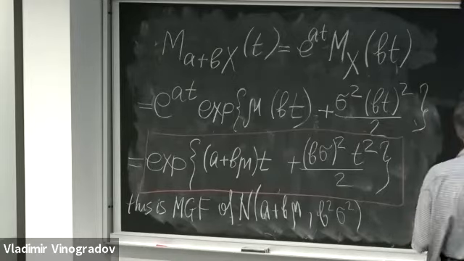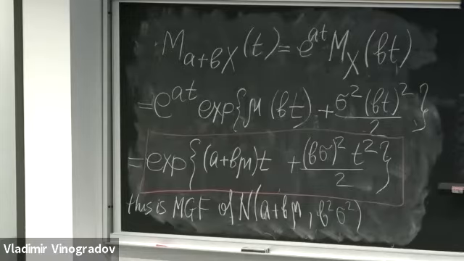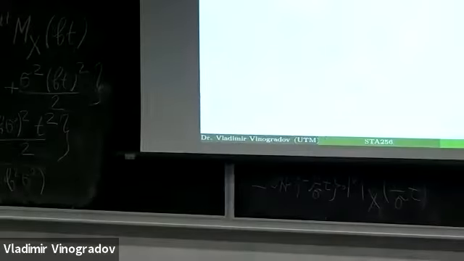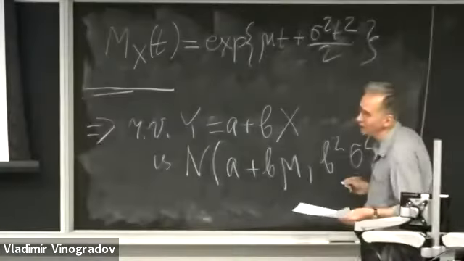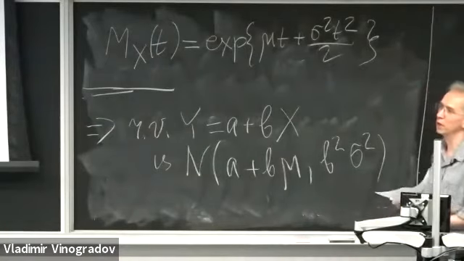Therefore, what we obtain here is that random variable Y, which is a plus bX, is normal with mean a plus b mu and variance b squared times sigma squared. Again, this follows from the uniqueness of characterization.